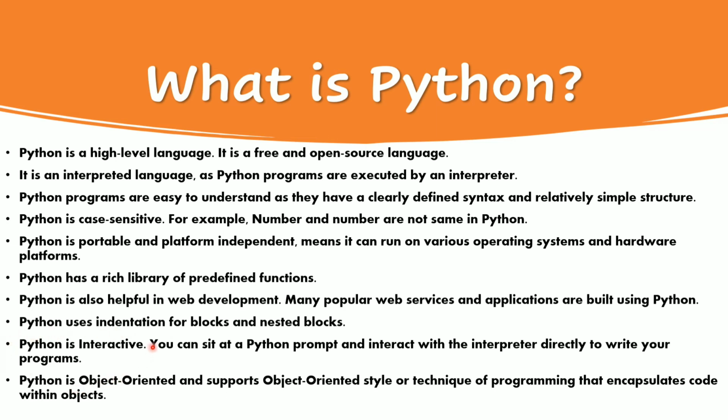Python is interactive, which means you can sit at a Python prompt and interact with the interpreter directly to write your programs. And Python is also object-oriented and supports the object-oriented style or OOP technique of programming that encapsulates code within objects. In the next video, we will see how to run Python programs and also some basic statements in Python.